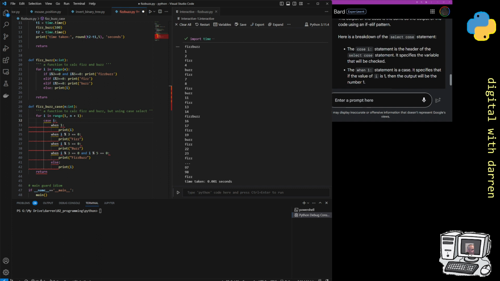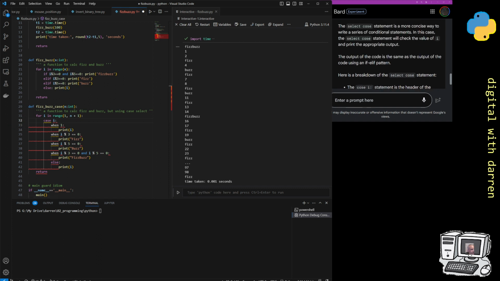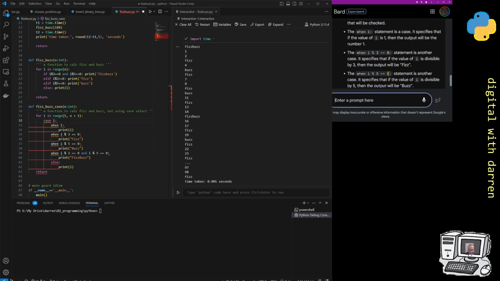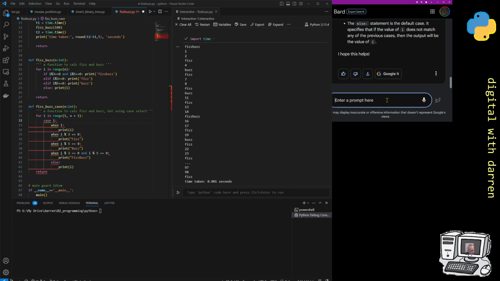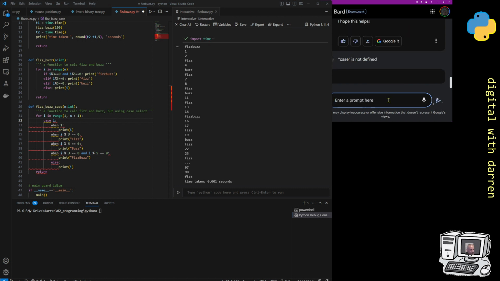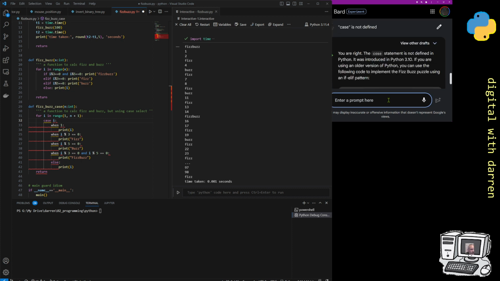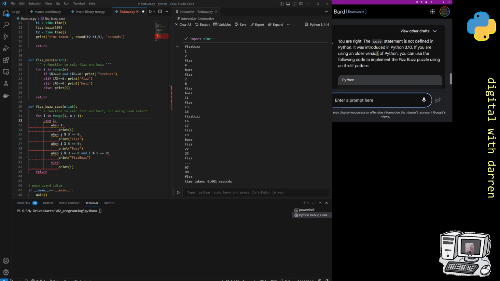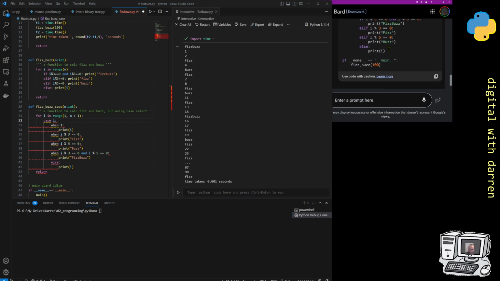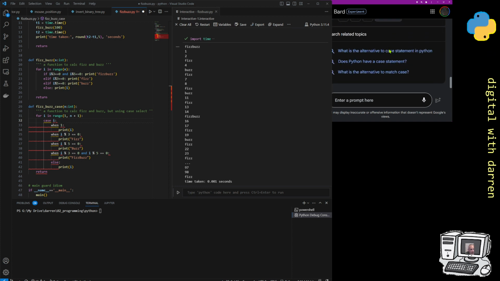What I'm going to actually do is go here and put "case is not defined", and it's probably going to fix itself. I'm hoping it does. It's got quite good intelligence on it. Case is not defined. It's probably like select case or select or something like that. It says you're right, the case statement is not defined, it was introduced in newer Python if you're using the older version of Python. Okay, now it's going back to the if else if. I don't even think it's that.